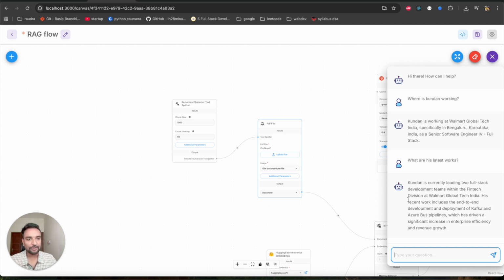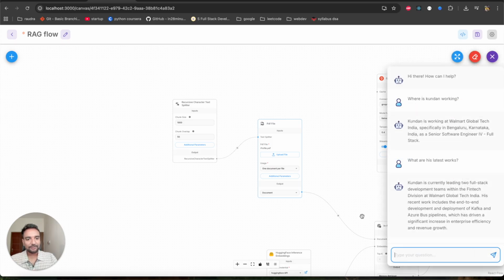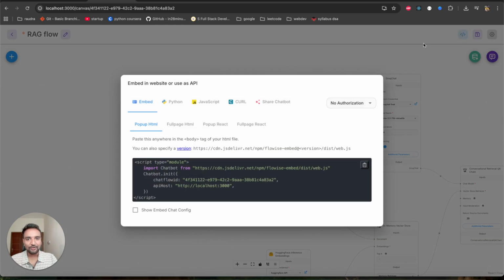And the good thing is that if I want to use this chatbot in any of my websites, all I need to do is click on this, copy this whole script, and put it into the website. That's it. It will have all the capabilities you are seeing here. But right now, see here, it's saying the API host is localhost 3000.